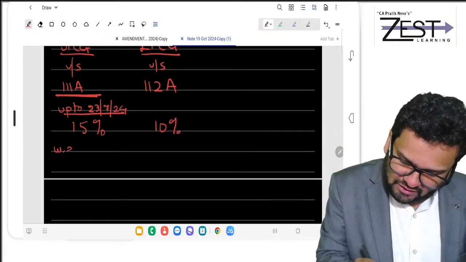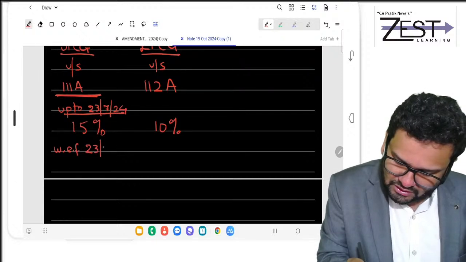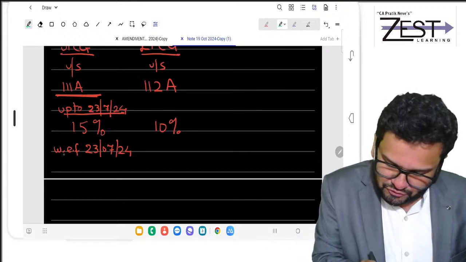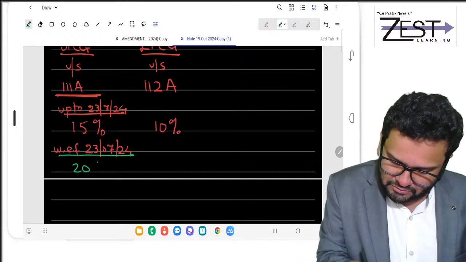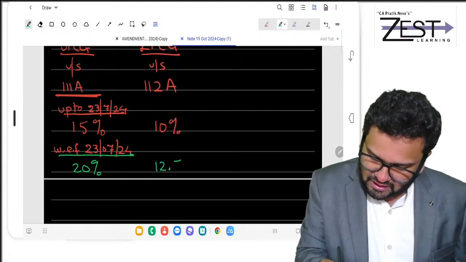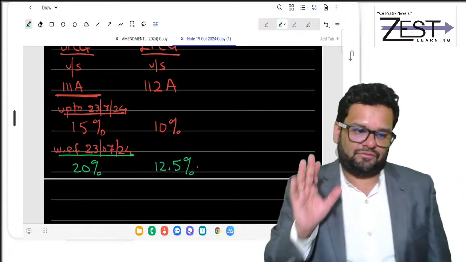Now, with effect from 23rd July, they have changed this. The 15 has become 20 and the 10 has become 12.5.